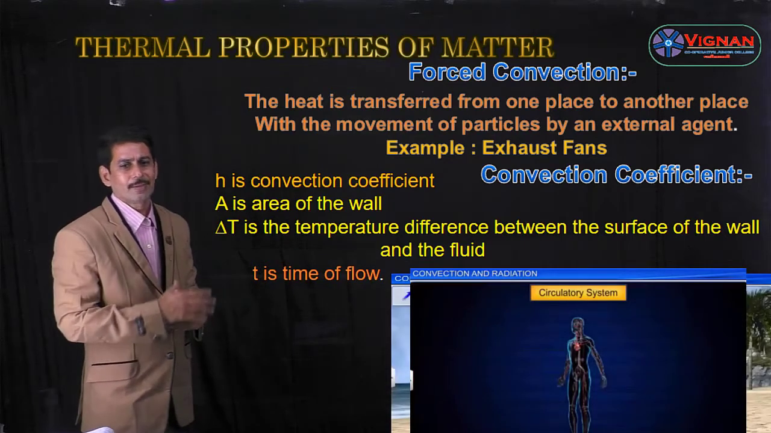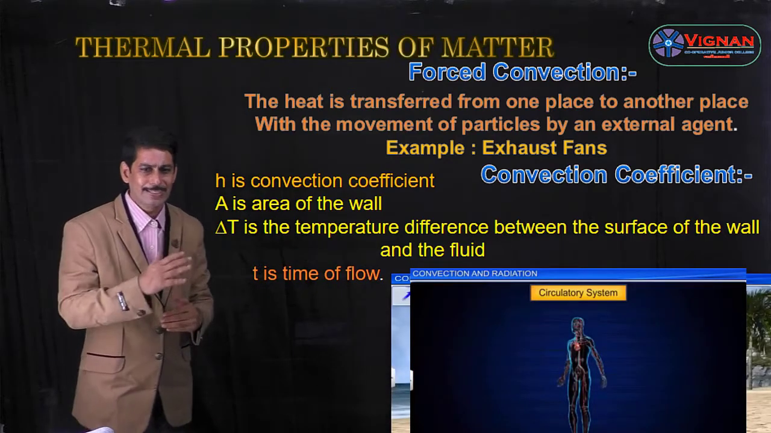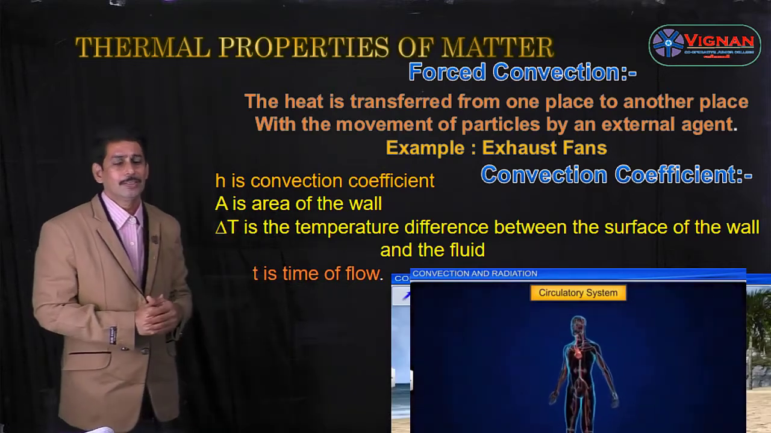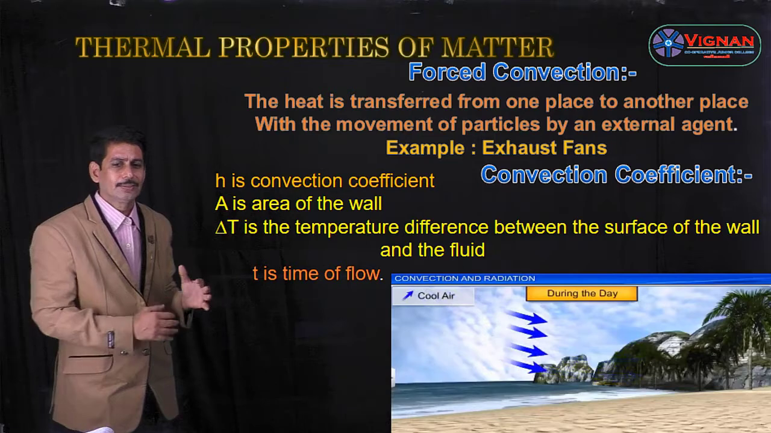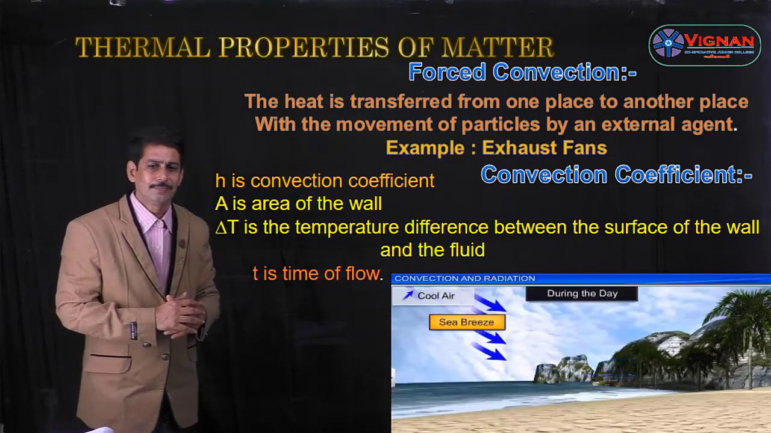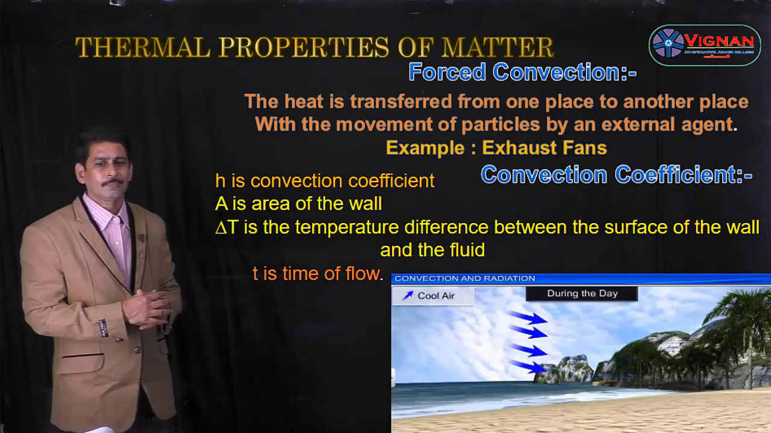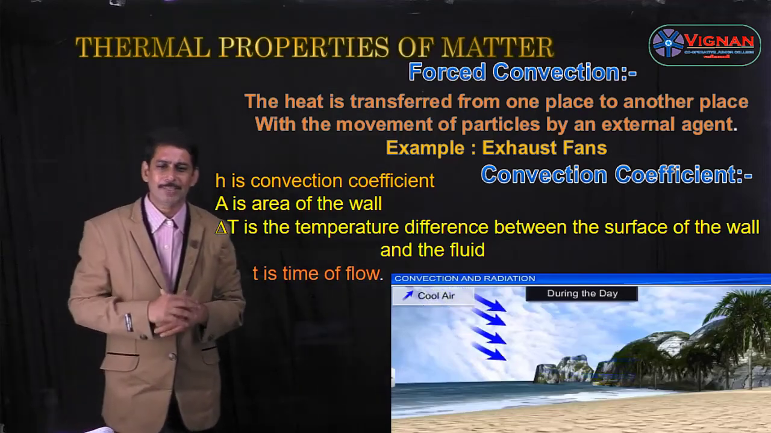But in forced convection, the heat is transmitted from one place to another with the movement of particles by using an external agent like a motor. The best example is exhaust fans.